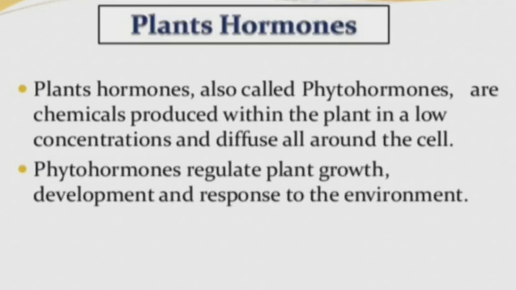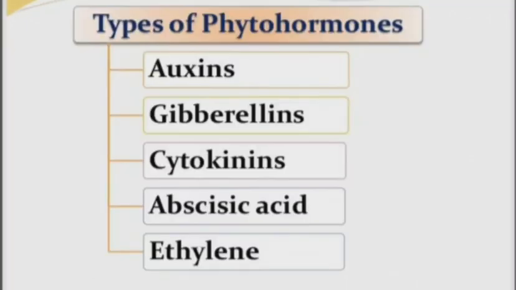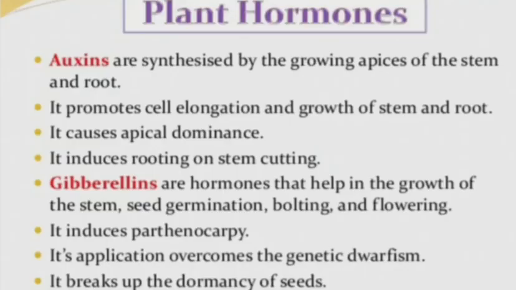And these plant hormones are also called phytohormones. You can call them plant hormones or phytohormones. So which are all those phytohormones? Types of phytohormones: auxins, gibberellins, cytokinins, abscisic acid, and ethylene. Let us discuss these plant hormones and their functions.